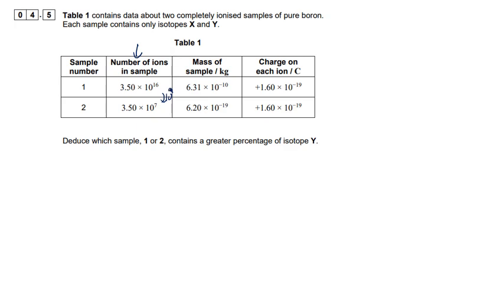So just to compare, let's multiply the mass of the second sample by 10 to the 9 as well. So if we add 6.20 times 10 to the 10, then we can make a much more direct comparison.